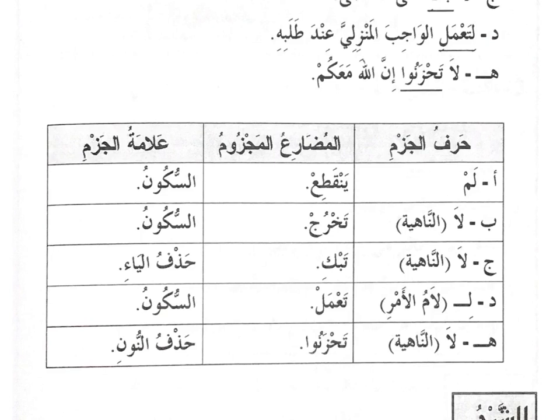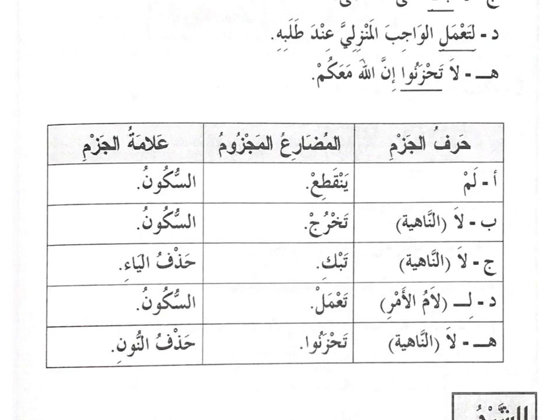The second word is la, and here they put it in brackets, they call it la an-nahiya. The word nahiya here means to prevent. Since this la is used to prevent something, we translate it as do not. Then we go to jim. Jim is the same word, la, so the explanation is similar. The same goes for ha, which is also la. And the last word in this group of huruf al-jazm is li, the letter lam.